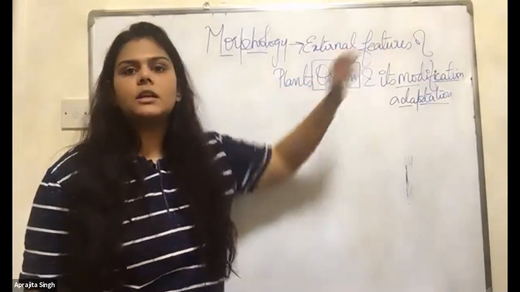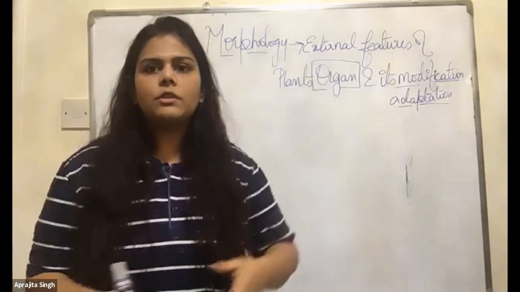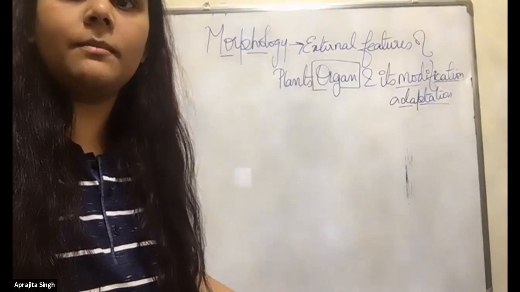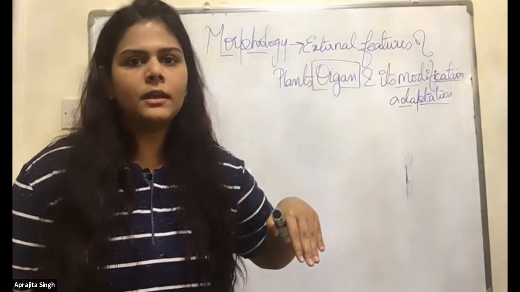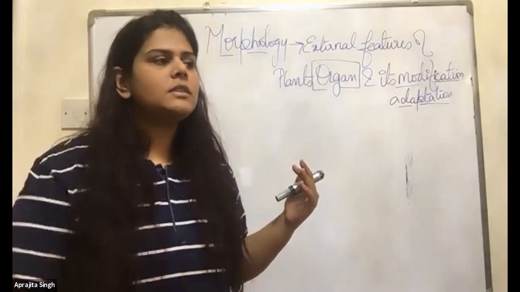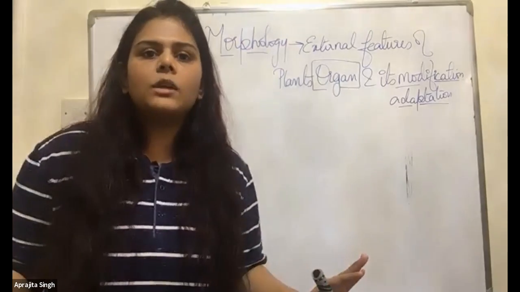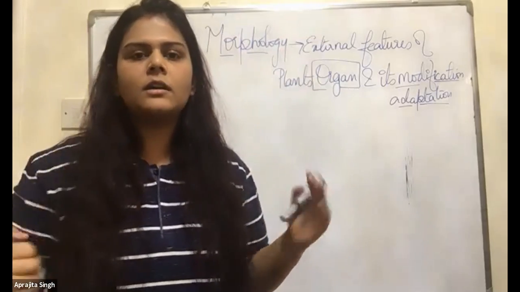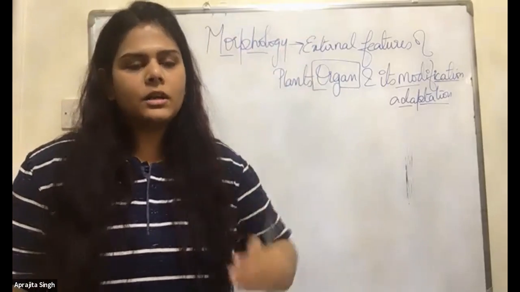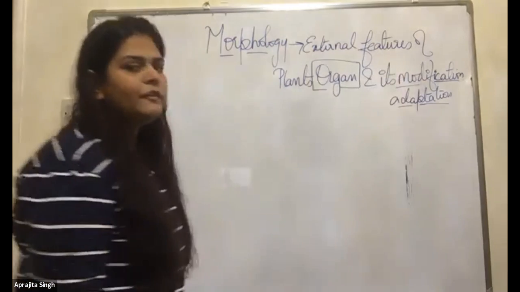Remember, external feature is morphology, internal is anatomy. When we talk about the cell structure, the cell membrane, anything, that is the anatomy. We are studying the inside things of some organism. If we study the outside characteristics like my skin, my eyes, my hairs, my outer body parts, that is the morphology. Outer organs, about my fingers, nails, these are the outer organs. So external feature of plant's organ and its modification, adaptation, we will be studying in the morphology.